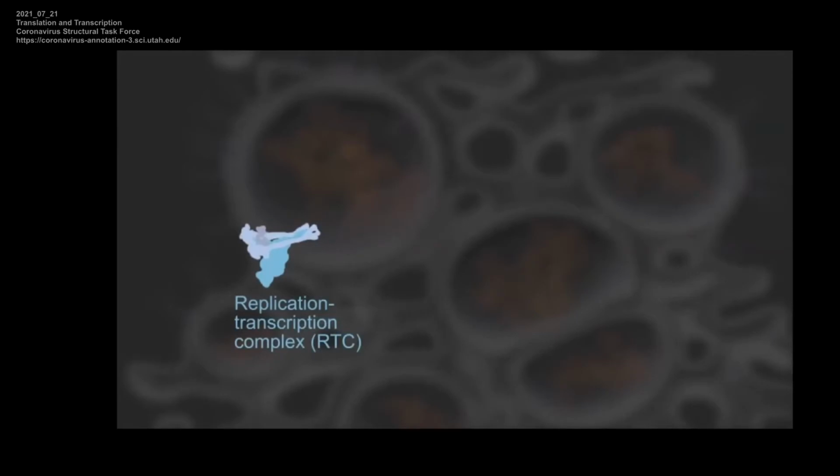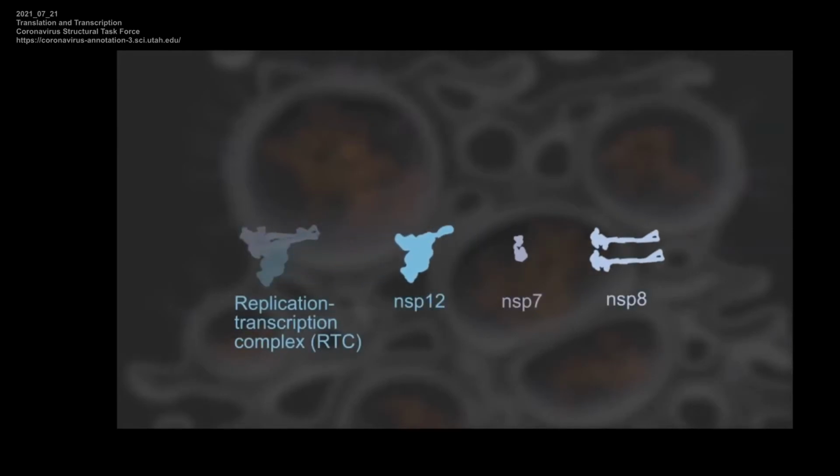The RTC is a replication transcription complex made up of NSPs. However, its specific function is not yet well understood. In the next segment, we will show 2 hypotheses that are currently being tested.